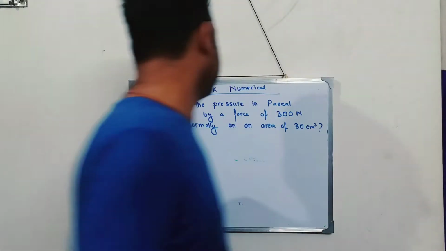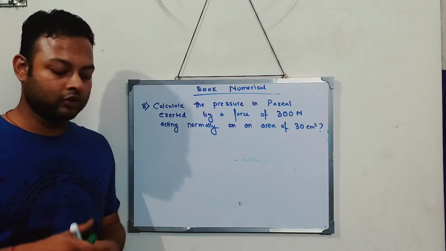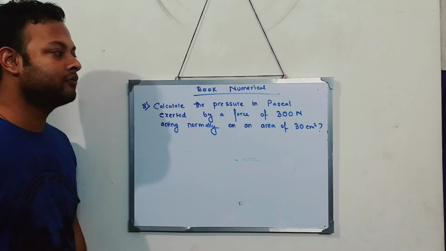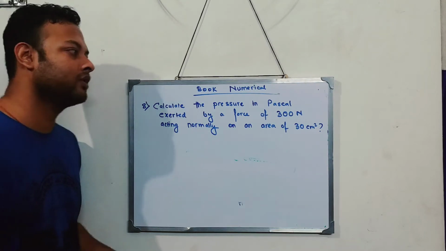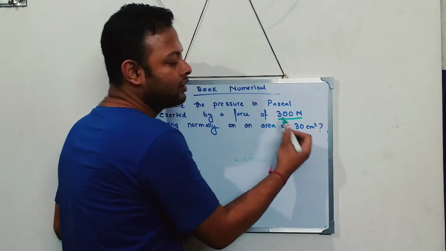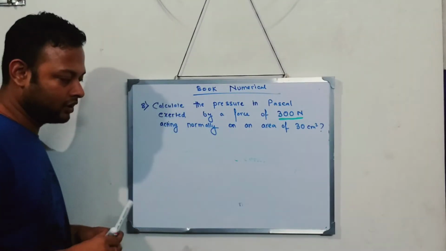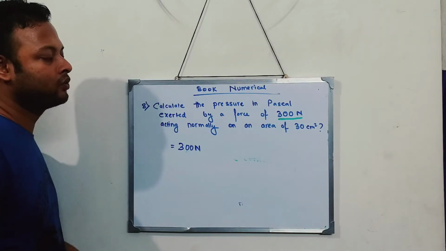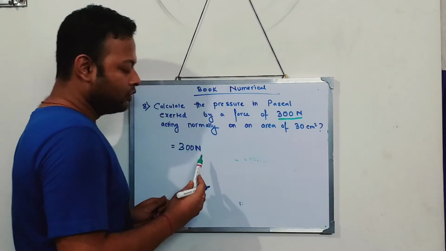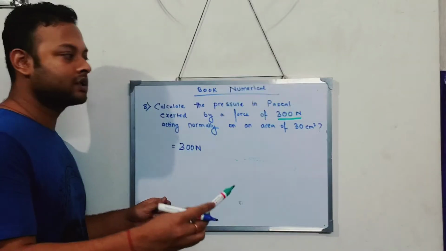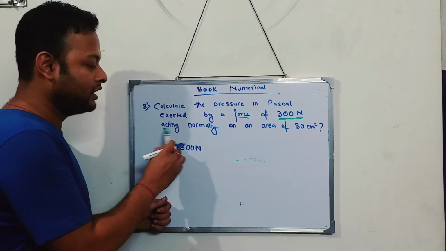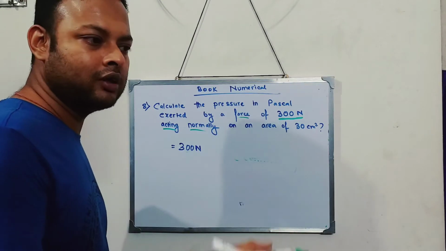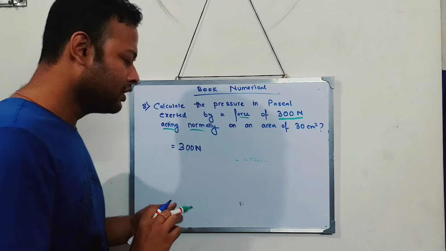Now this is question number 8 of your book. See the question. Calculate the pressure in pascals exerted by a force of 300 Newton. My first thing that you have to see over here is 300 Newton. So as I see 300 Newton, I'll write over here 300 Newton. What is this 300 Newton? Looking at the unit only, I can say Newton. Newton means what? It's a force, and that is acting normally. Force acting normally, at 90 degrees, means what? This is nothing but a thrust.